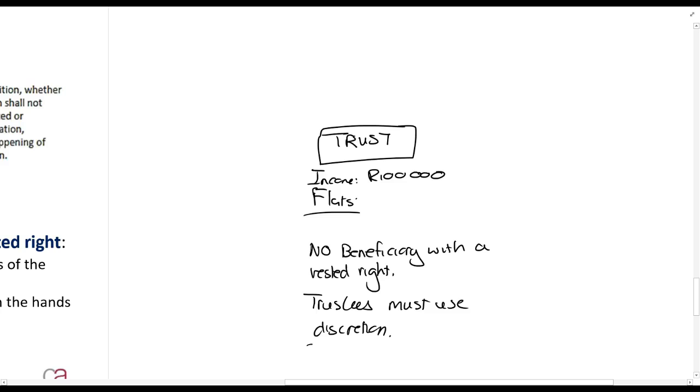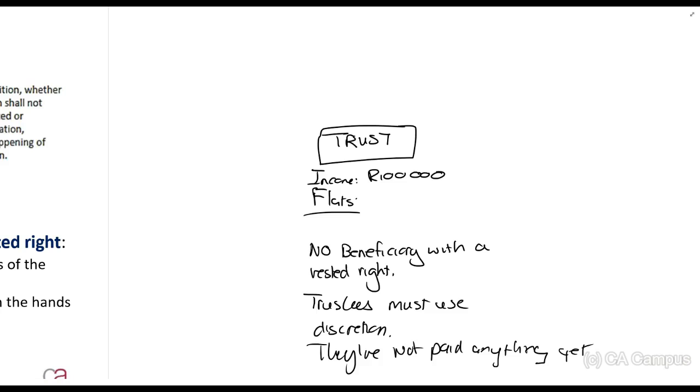They've not paid anything yet. So make sure that you understand, this trust has been earning 100,000 rands each year for however long, let's say 3 years. The trustees must make a decision who it gets paid out to. It does not belong to anybody, so it belongs to the trust.